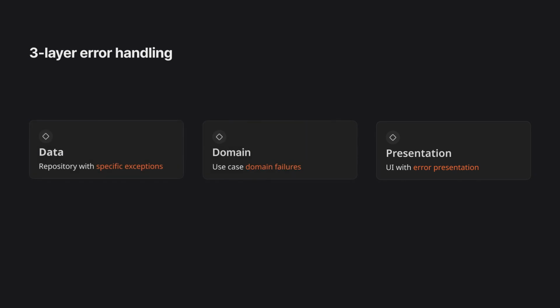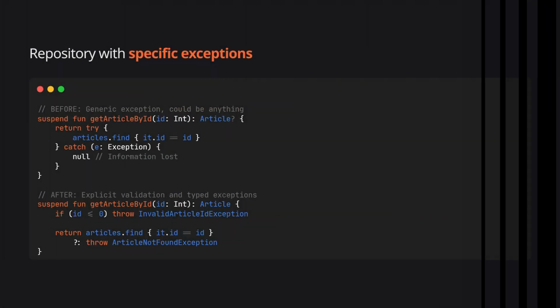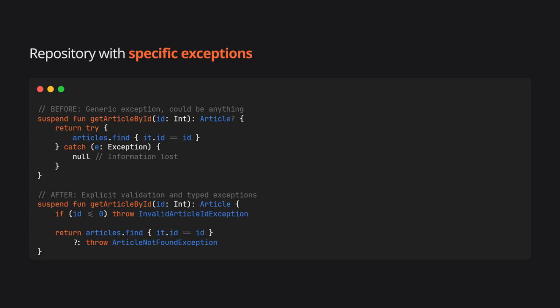The key insight here is this. Exceptions are for things that break. Failures are for things the app needs to handle. UI errors are for things users need to understand. Keep those concepts separate. Here's the transformation at the repository layer.